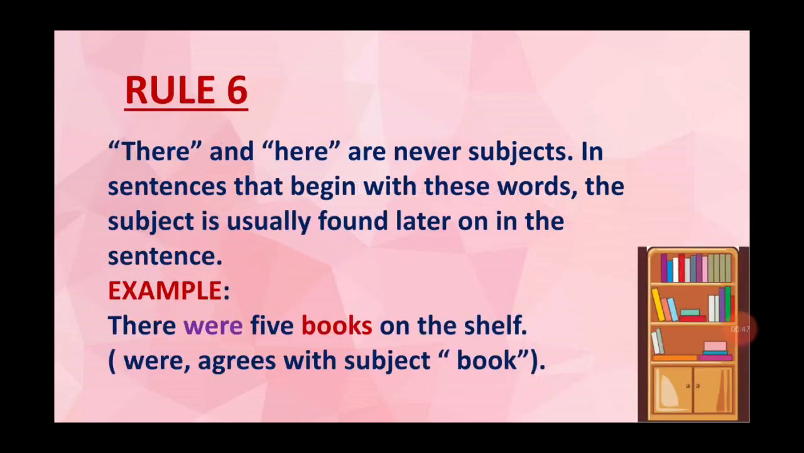Rule number 6. There and here are never subjects. Whenever the sentence starts with there and here, subject is usually found later on in the sentence. Like, there were 5 books on the shelf. Here the subject is books and the verb is were. The subject is coming later in the sentence and verb is coming before the subject.